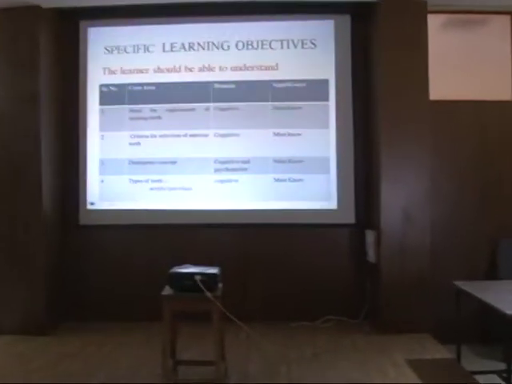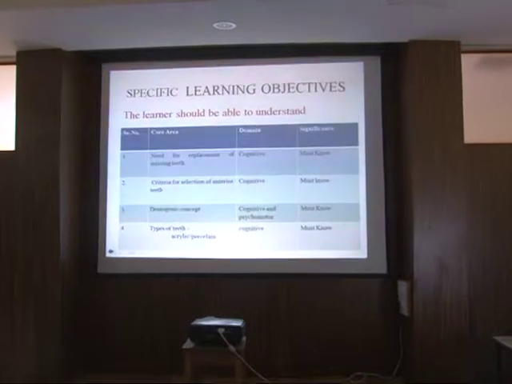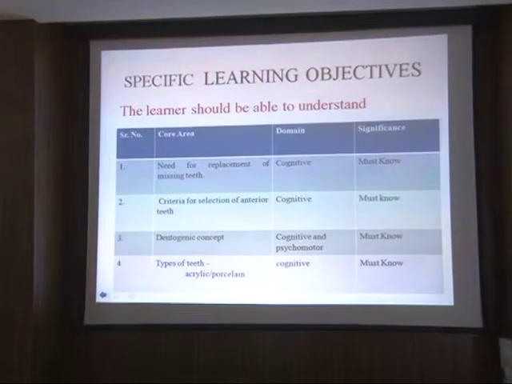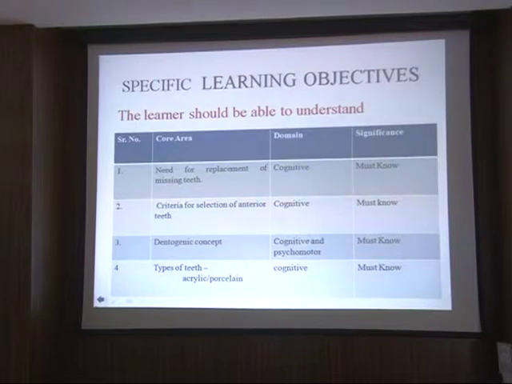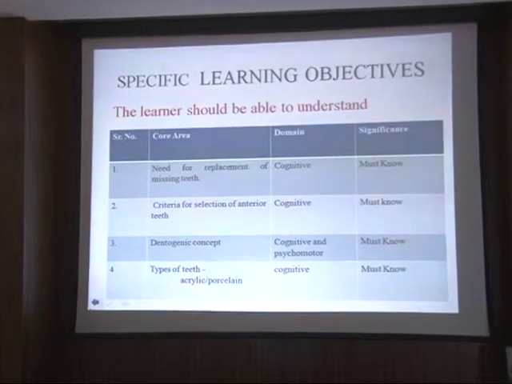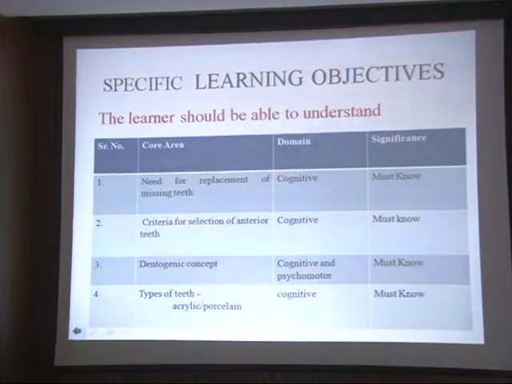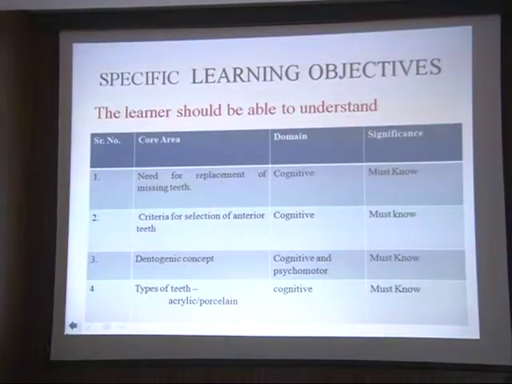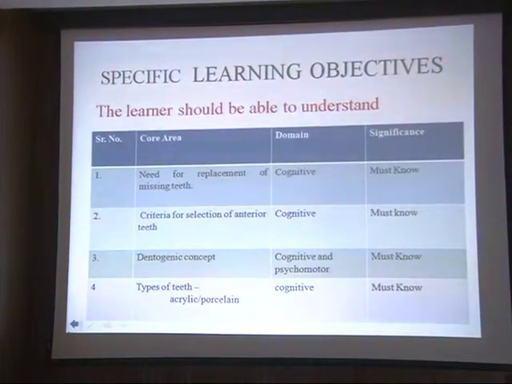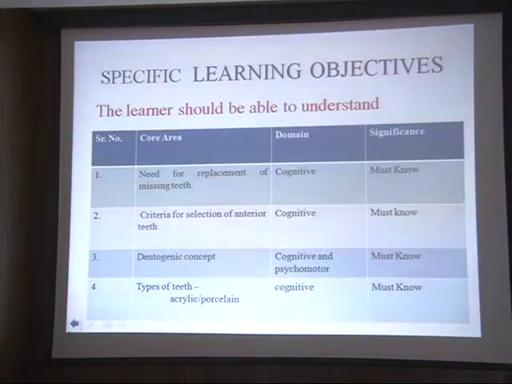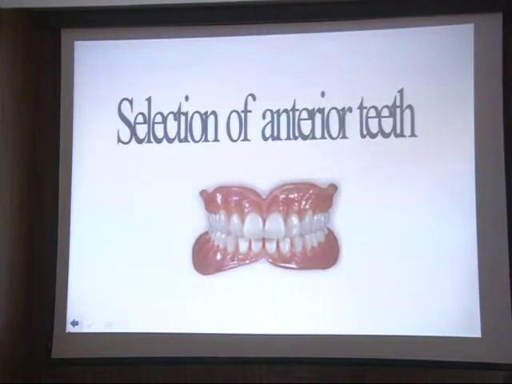After I teach this topic, you should be able to understand the need for replacement of missing teeth, why you have to replace the teeth, and what the criteria are for selection of anterior teeth, because today I will be dealing with the first part, that is only the selection of anterior teeth. What are the various concepts based on which you select teeth, and the dentogenic concept is one of the most important. The types of teeth which are available and which you should select, all these objectives you have to understand.